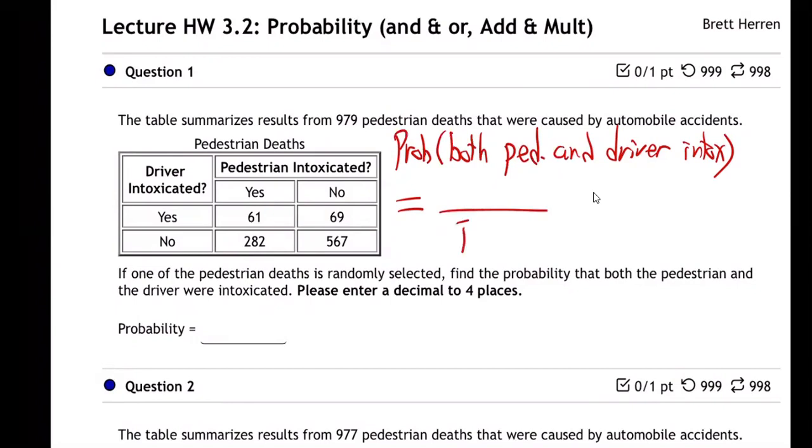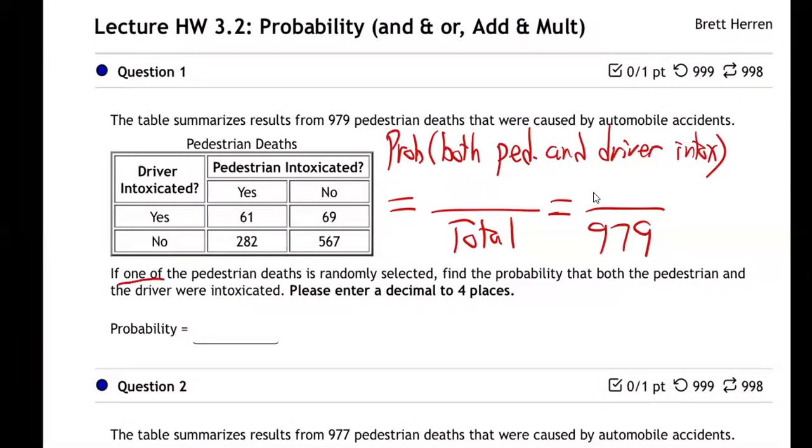Remember how probability works. You've got to put the total on the bottom, don't you? And so what is the total? It's the 979, right? This is out of 979 cases. So if we were just to grab one case at random, that's what they're saying down here. If one of the pedestrian deaths is randomly selected, so out of these 979, if we were to grab one at random, what's the chance, if we randomly grab a file out of a bunch of files, out of 979 files, what's the chance that we would get one in which both the pedestrian and the driver were intoxicated?